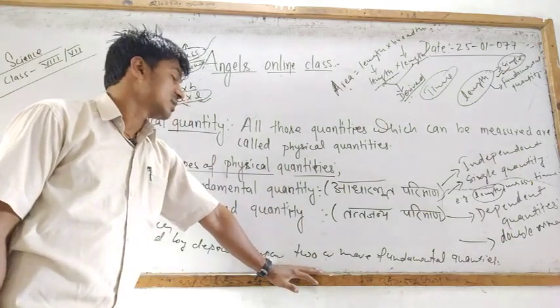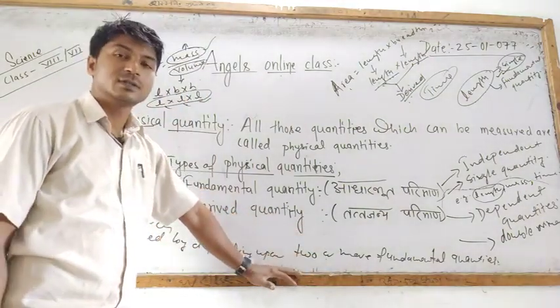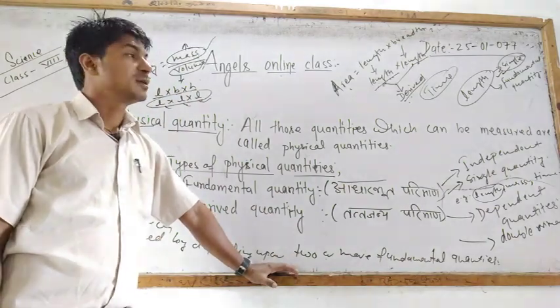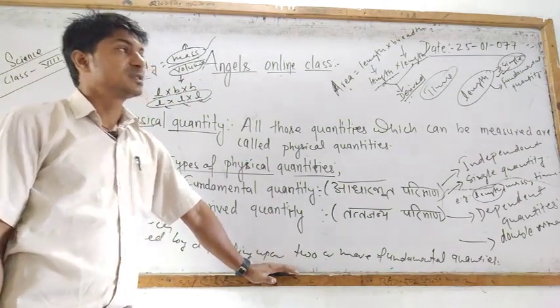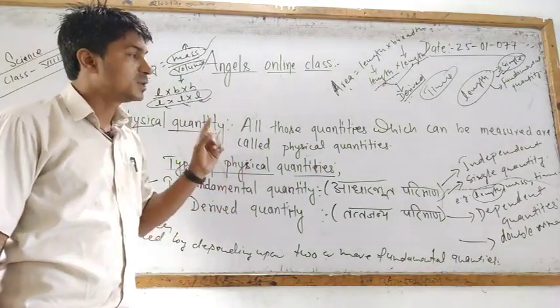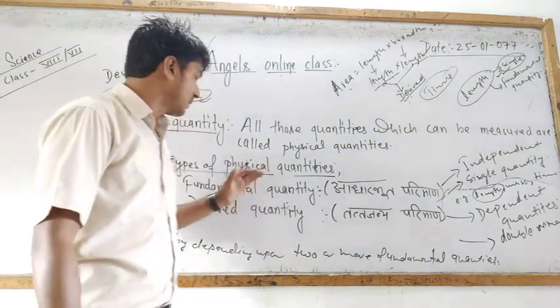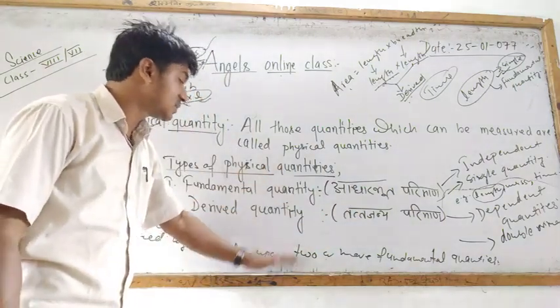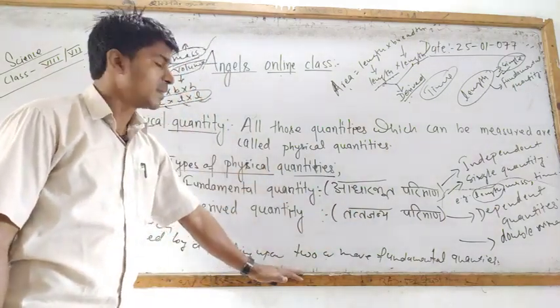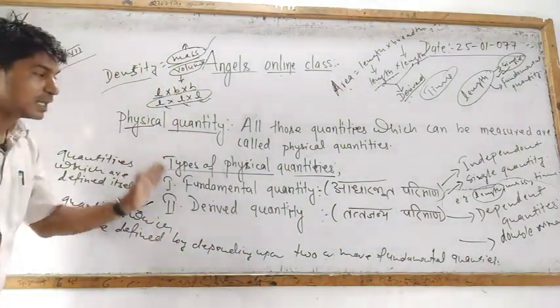If there is only a single quantity, then that is a fundamental quantity. If there are two or more quantities, then that is a derived quantity.